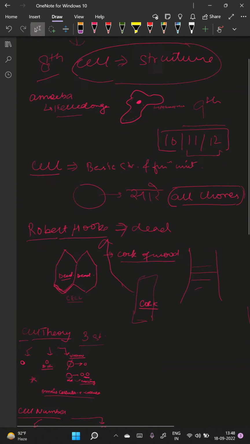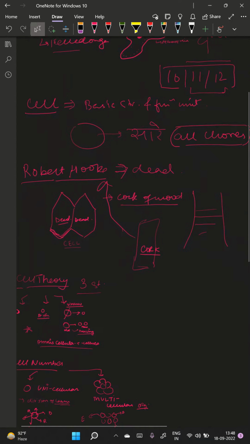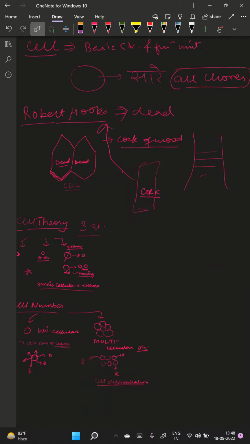But now as we grow older, we are in class ninth, so we're going to study and learn more about what cells are. In class 10th, 11th, 12th, cell is the thing that will come always. If you opt for biology in class 11th and 12th, again cell will come. So cell is a very important chapter, and you have to be very clear with your basics. When we talk about cell, what we learn is it's the basic structural and functional unit of life.